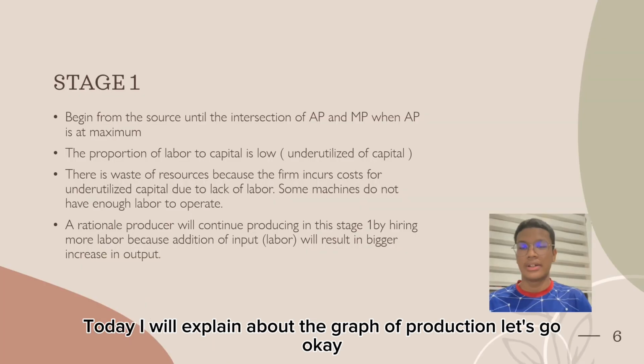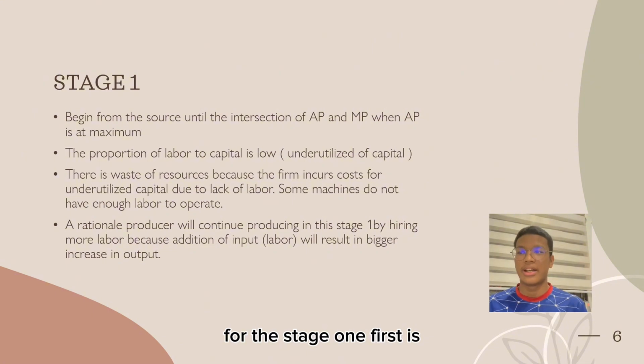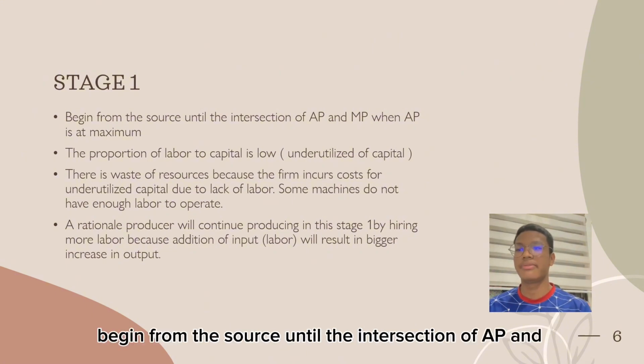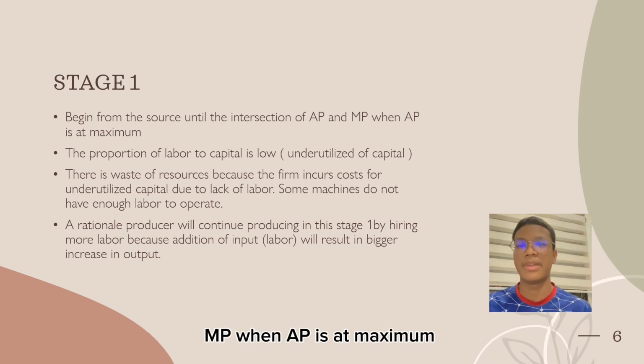Today I will explain about the graph of production. Let's go. Okay, for stage 1, first it begins from the source until the intersection of AP and MP, when AP is at maximum.